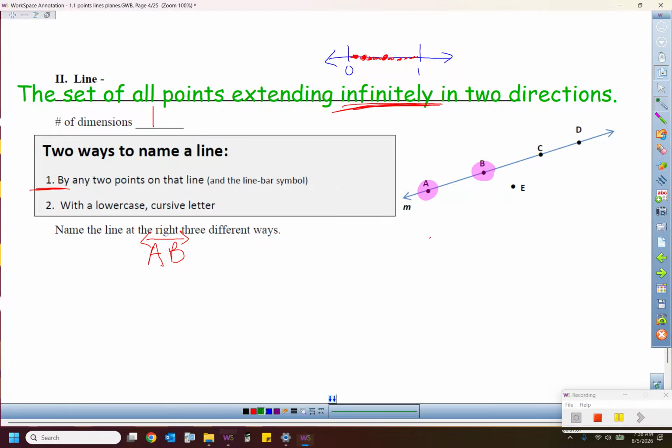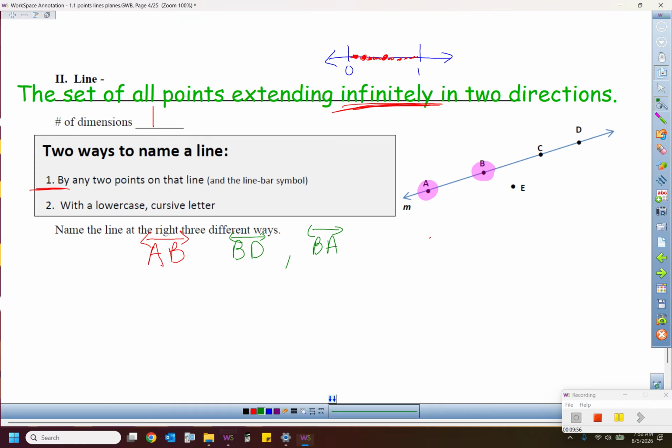I could do that again, though, right? I didn't have to use A and B because there's a bunch of points on that line, so I could call it line BD, and I have the line bar above. As long as I got the line bar and I use capital letters and I use two of them, I could call it line BA. It doesn't matter. You don't have to go from left to right or anything like that. But that's naming the line by two letters, by any 2 points on that line.